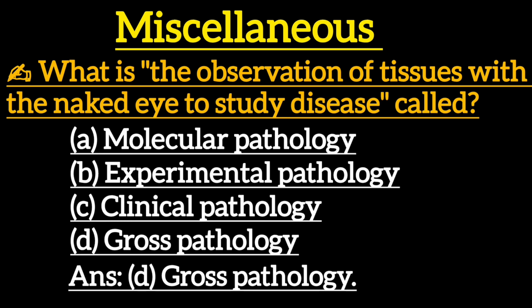Next one is, what is the observation of tissues with the naked eye to study disease called? Option A, molecular pathology. Option B, experimental pathology. Option C, clinical pathology. Option D, gross pathology. Correct answer is option D, gross pathology.